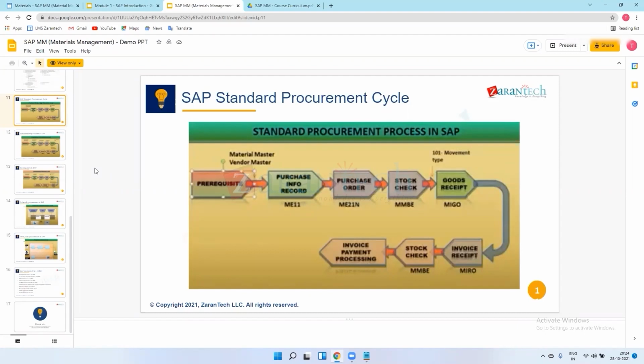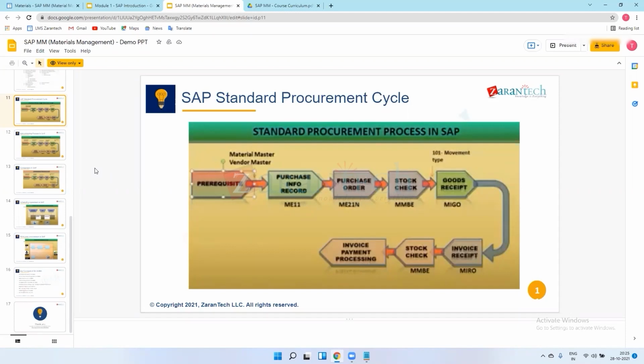And in brownfield implementation, we have an SAP ERP system already implemented. They want to convert their system from ECC to HANA, or they are using FI and MM and want to add their HR system, but on S4 HANA.